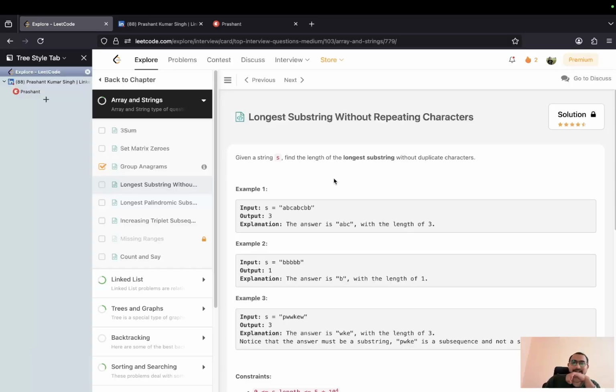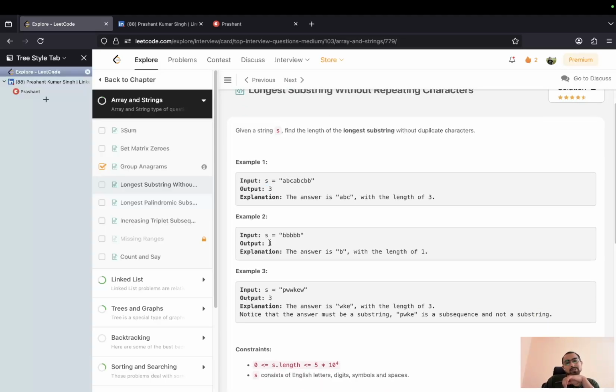The problem says that you will be given a string and you have to find the length of the longest substring without duplicate characters. Just focus here, we are saying longest substring. For example, in ABC, we can take ABC, this is the answer, or CAB is also the answer. Any consecutive three, or any substring in which we don't have any duplicate characters, is the answer. Similarly for BB, only one can be the answer because all are repeating.